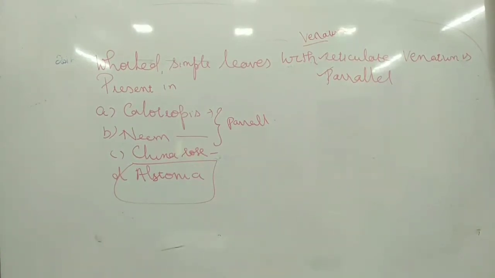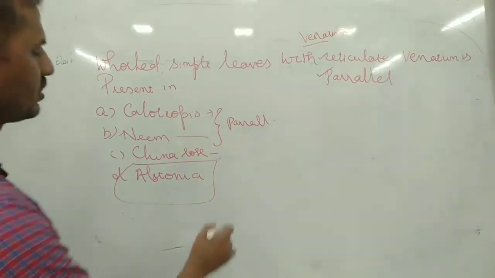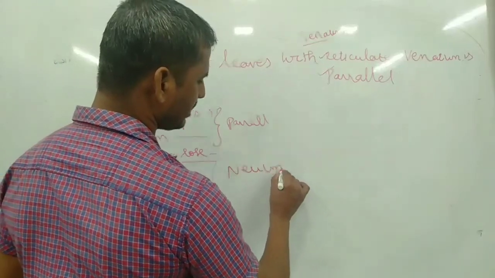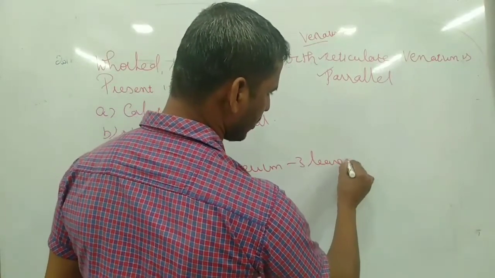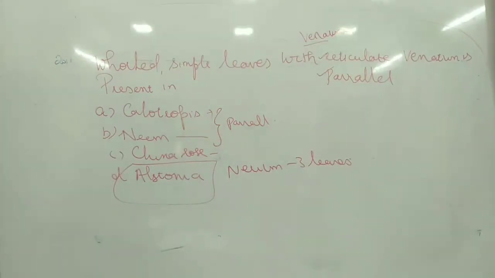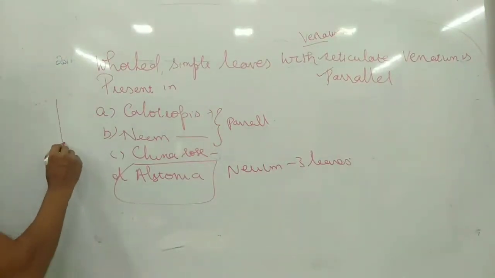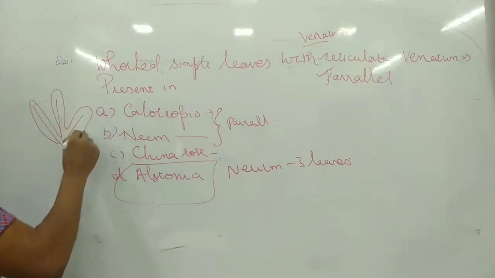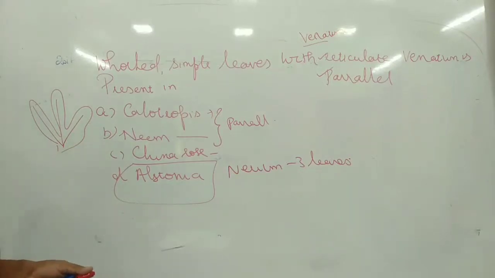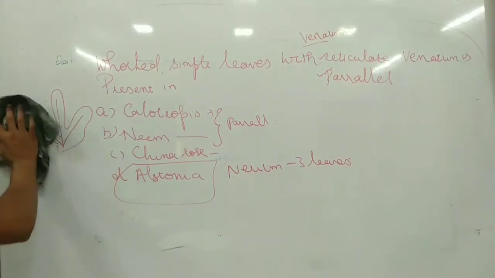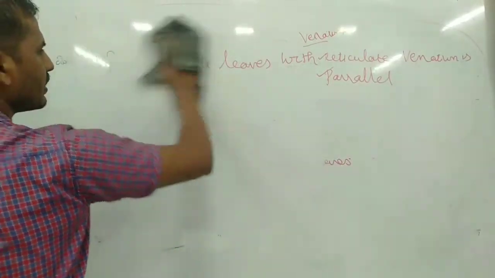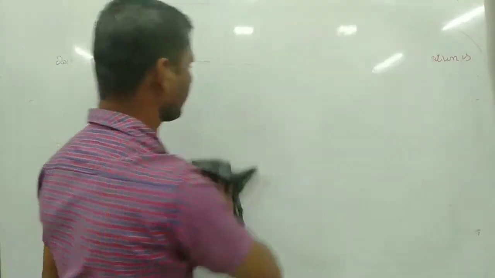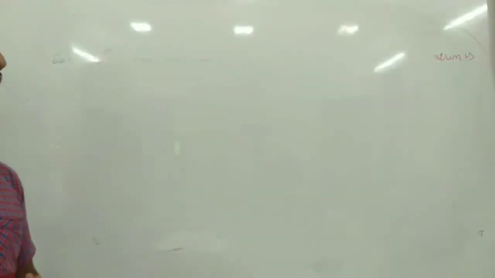This mainly occurs in these kinds of plants. Likewise, in Nerium the venation also occurs; Nerium has three leaves combined together in an arrangement. In parallel venation, the veins go parallel like that. So the two kinds of venation are reticulate venation and parallel venation, and they might ask how they are arranged. Next.